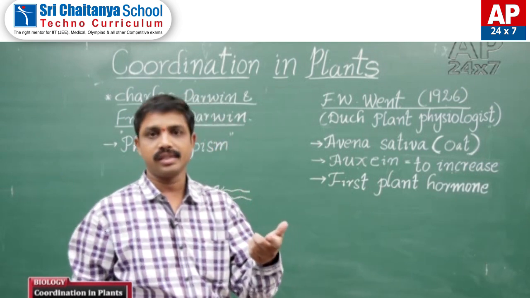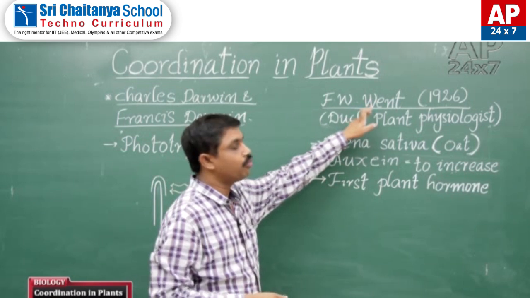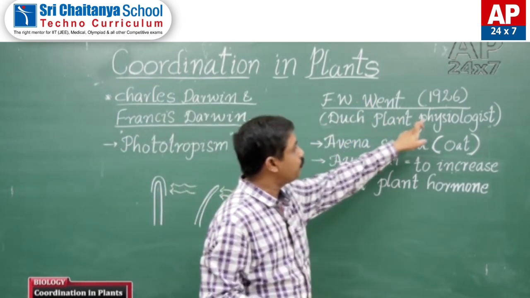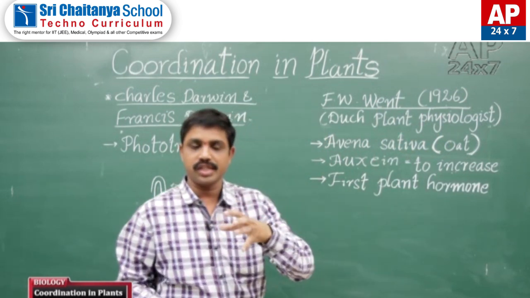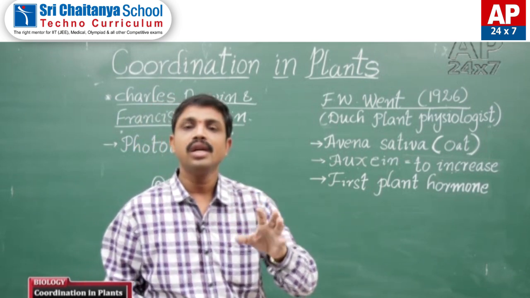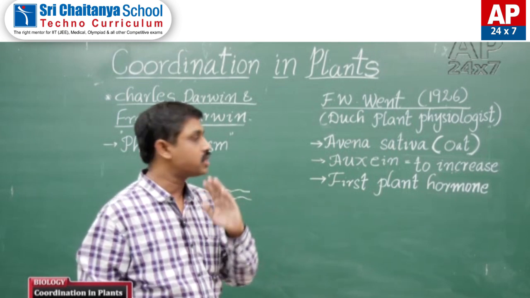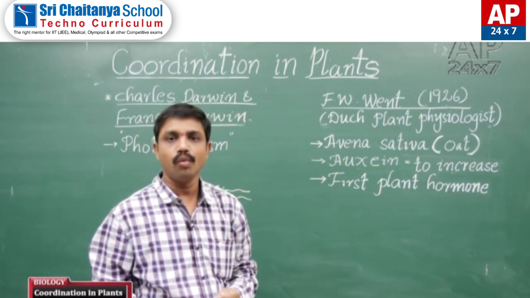But what is this influence? That influence was first identified by F.W. Went in the year 1926. He was a Dutch plant physiologist. That influence is auxin. He conducted experiments on Avena sativa coleoptiles, commonly called oat plants.